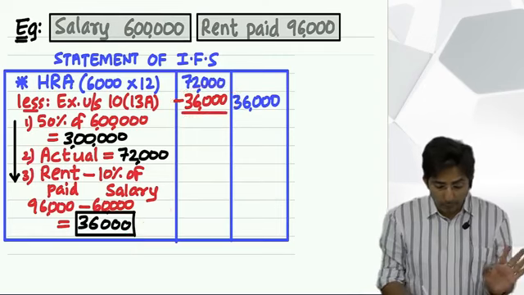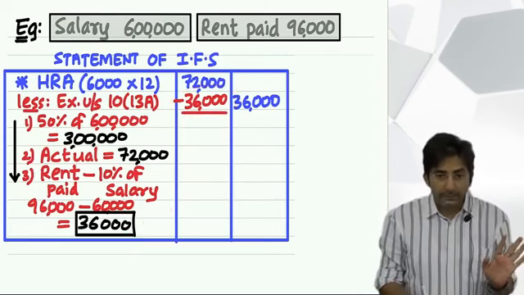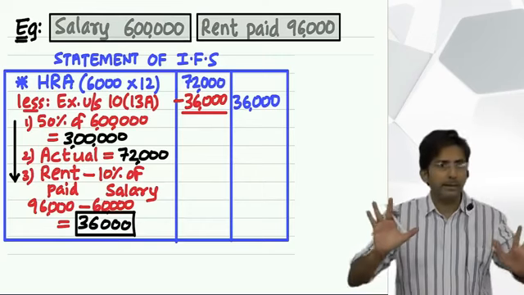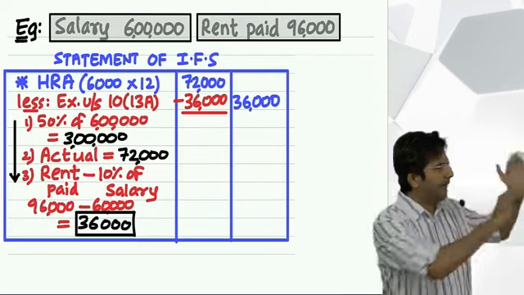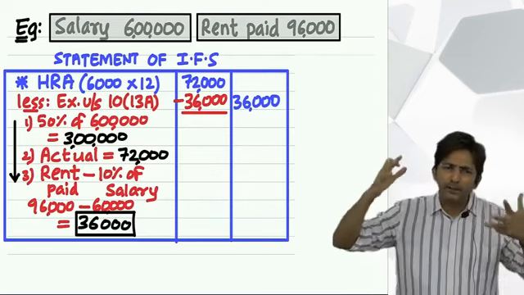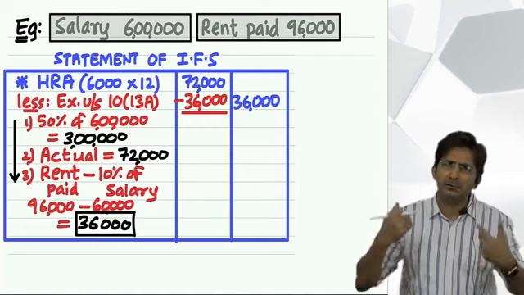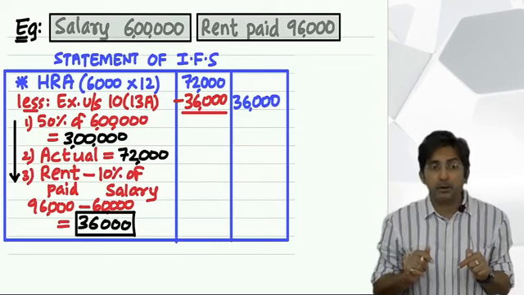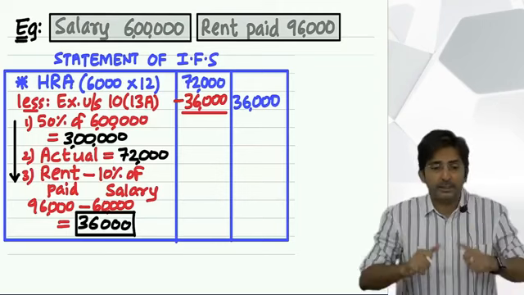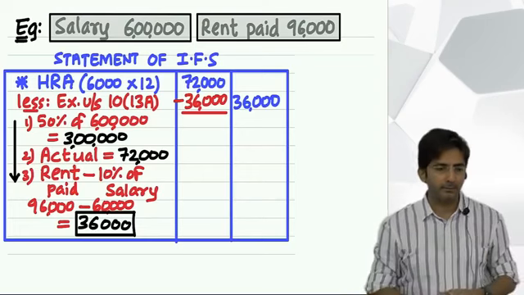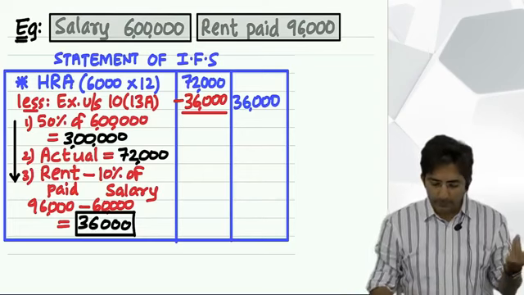Balance in the outer column. This 36,000 has come from here. But you never know, out of 1, 2, 3, anything can be lower. So see, solving is not a big deal. If I ask you to just use the formula, you will do it happily. But in the long run, you will get frustrated. Every time sir is asking you to just apply something. If you don't understand the logic, you will feel frustrated. So now you guess the logic first, then I will explain. What is the logic behind this formula?